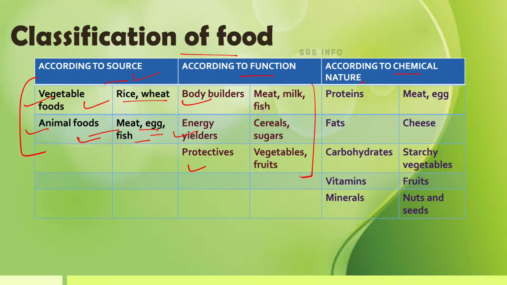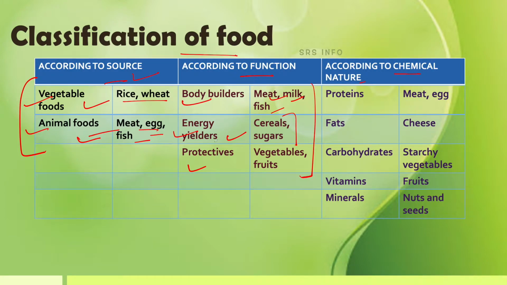Those food which help for growth are classified as bodybuilders like meat, milk, fish, etc. Bodybuilders are suggested to take these types of food to maintain their growth, and these types of food support the bodybuilding. Then next type is energy yielders like cereals, sugars, etc. These sugars contain carbohydrate which provides spontaneous energy.